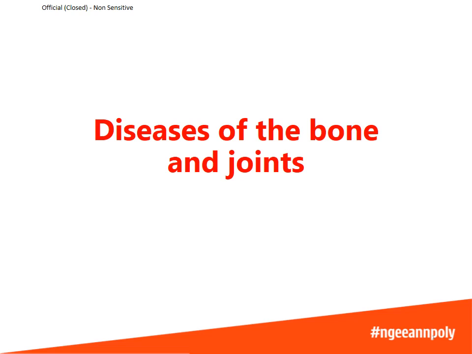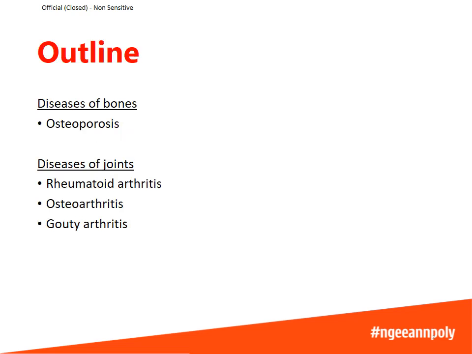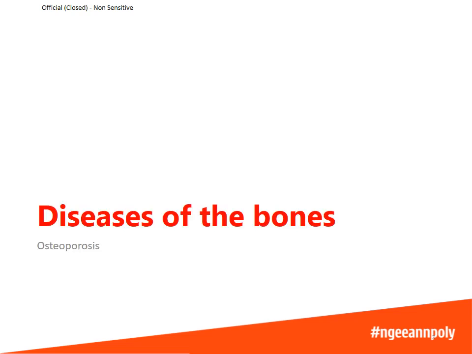Hi everyone, today's lecture is on diseases of the bones and the joints. So for diseases of the bones, we will be looking at osteoporosis, whereas for diseases of the joints, we will be looking at three types of arthritis: rheumatoid arthritis, osteoarthritis, and gouty arthritis, also known as gout. So in this first section, we will be looking at osteoporosis.